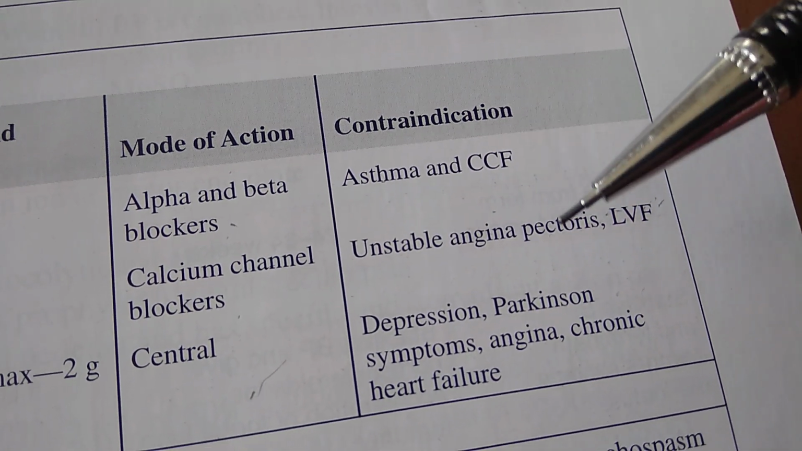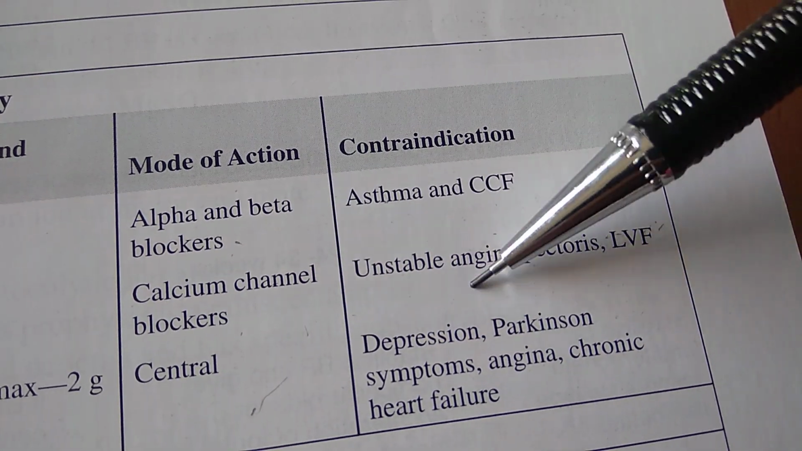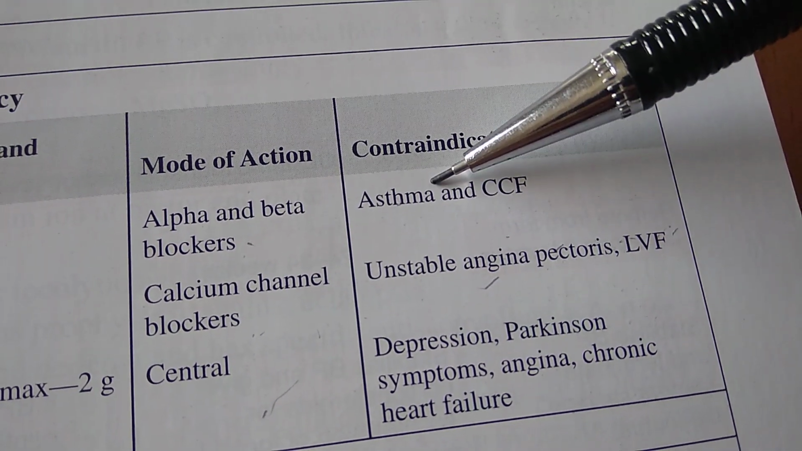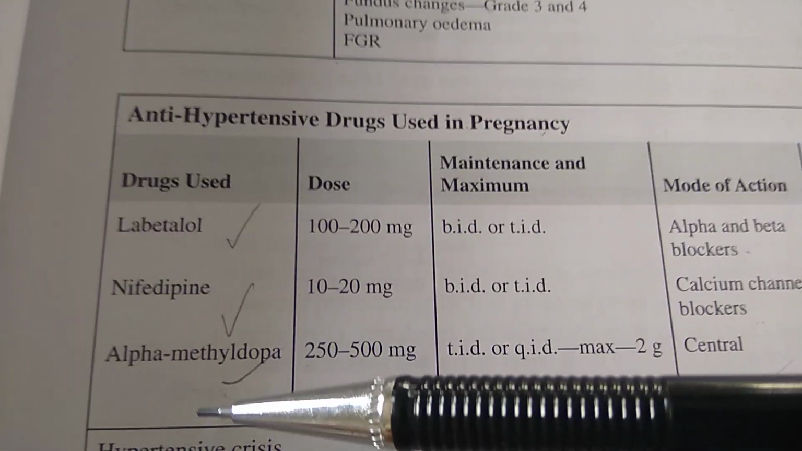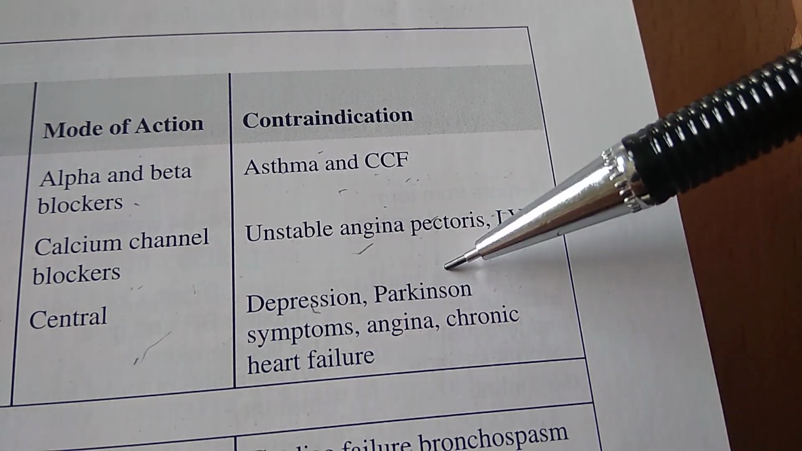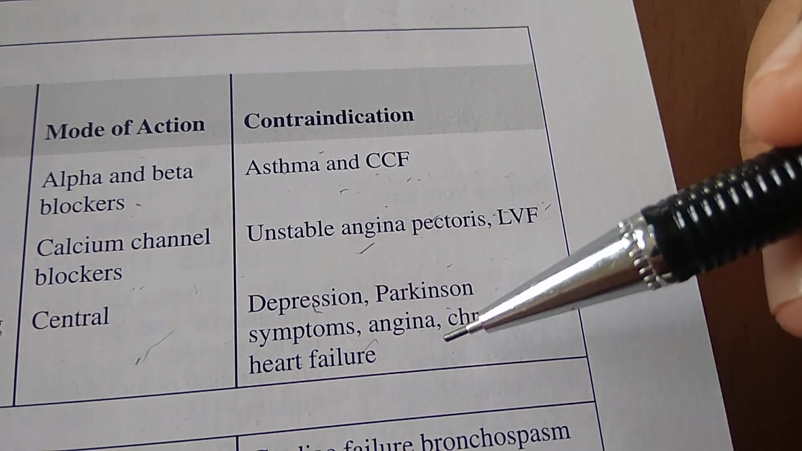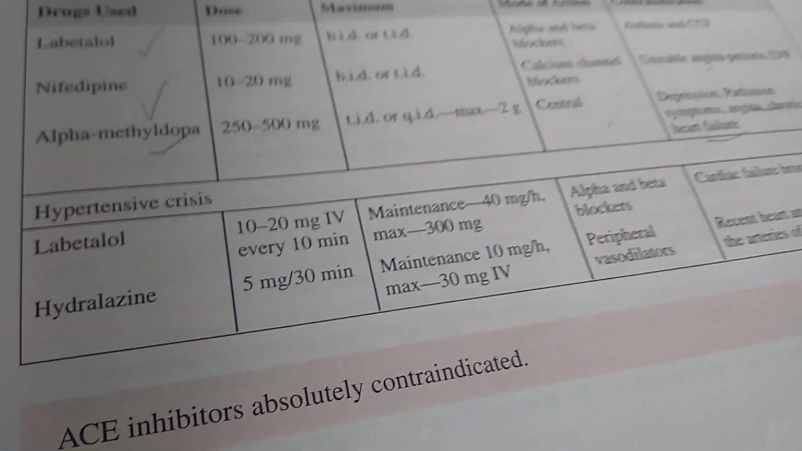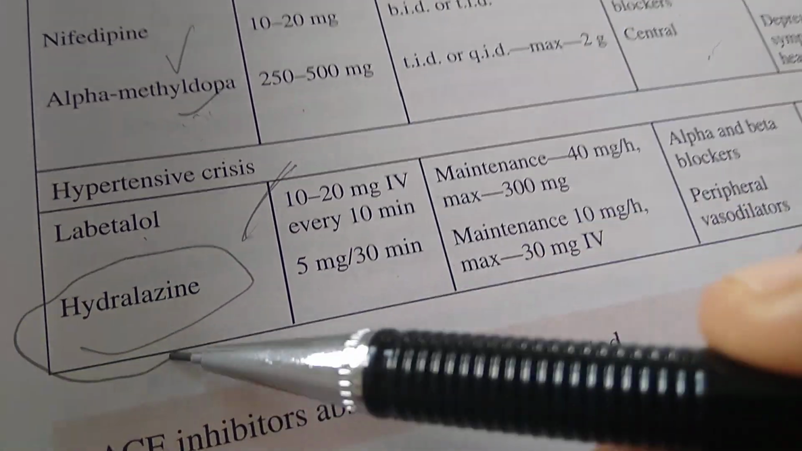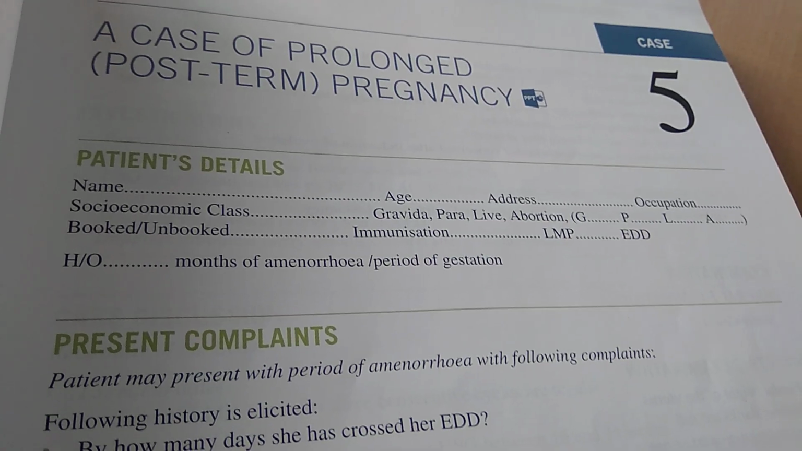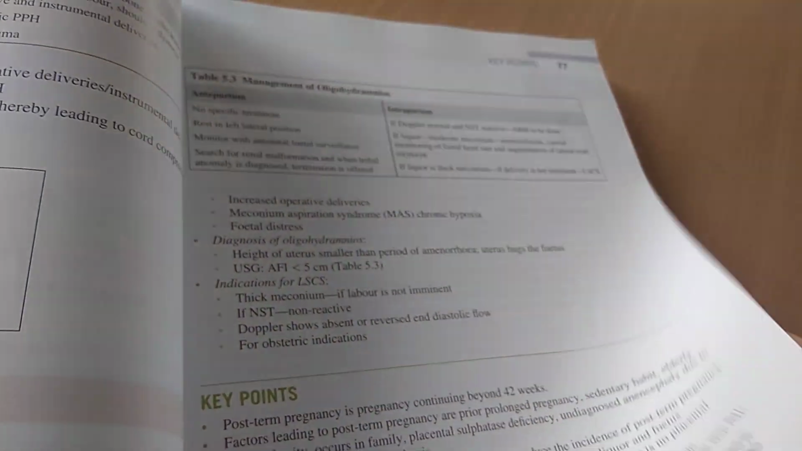So you should ask the patient has any history of heart disease, then only you can give. If they don't have, then only you can give nifedipine. If they don't have asthma or congestive cardiac failure, then only you can give levotalol, looks like. And when can you give this alpha-methyl dopa? Only when they don't have history of any central nervous system problems like depression, Parkinson's symptoms, angina, chronic heart failure. So some heart symptoms also are there here. Okay. So you understood the antihypertensive drugs used in pregnancy. But if it is a hypertensive crisis, levotalol, hydralazine. That's the only thing extra there, right? Levotalol, you know. Nice book with a lot of information, guys.